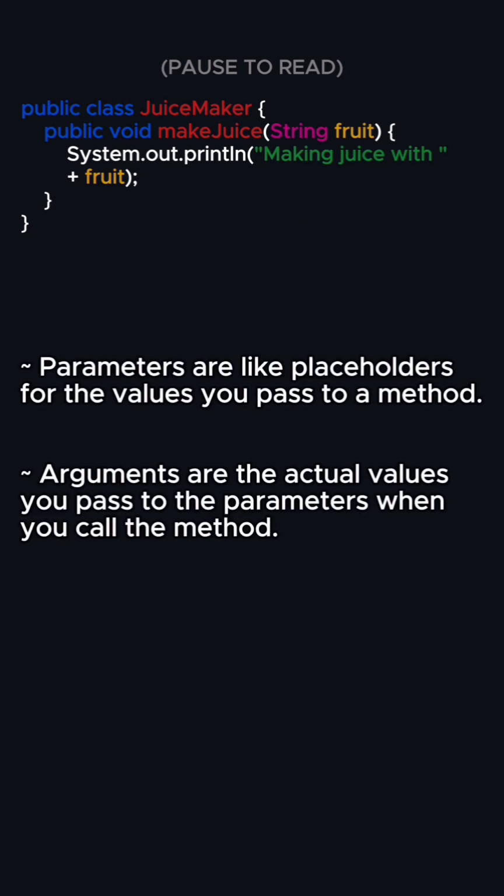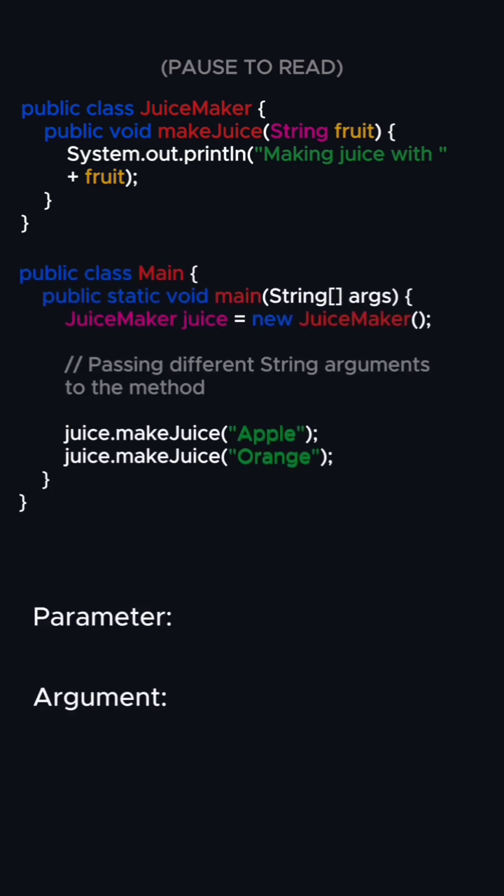Parameters are like placeholders for the values you pass to a method. Arguments are the actual values you pass to the parameters when you call the method. In this case, apple and orange are our arguments, and fruit is a parameter. We can pass our arguments while calling the methods from the main function inside the main class like this.